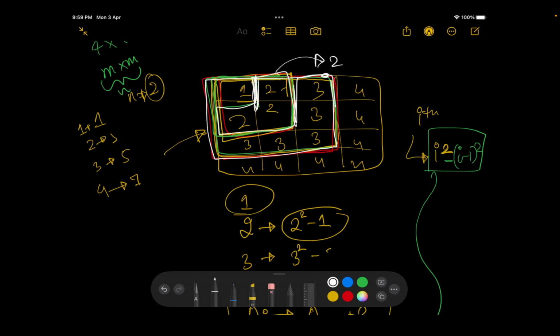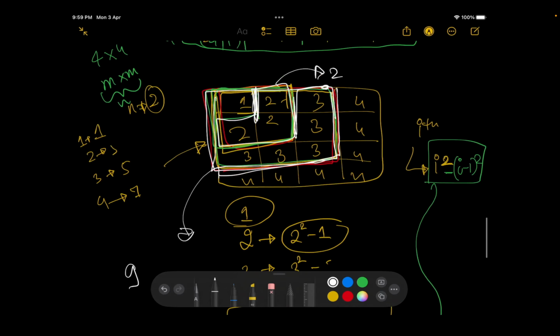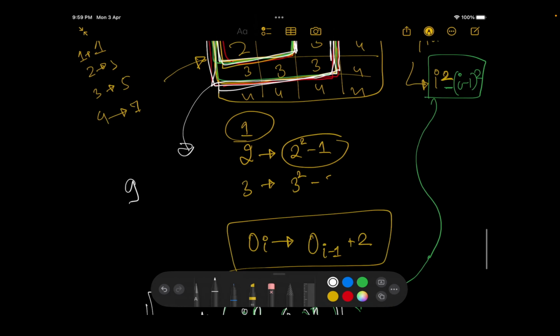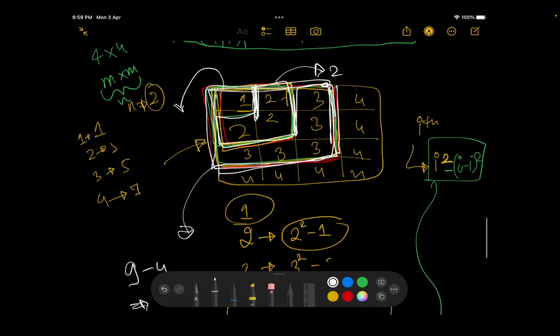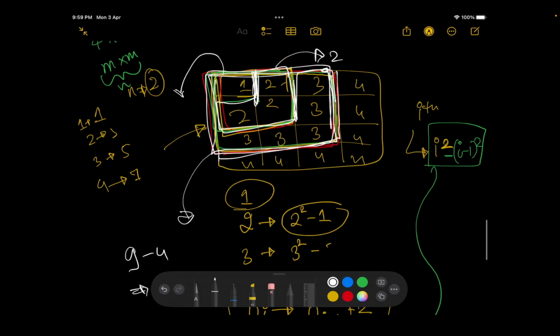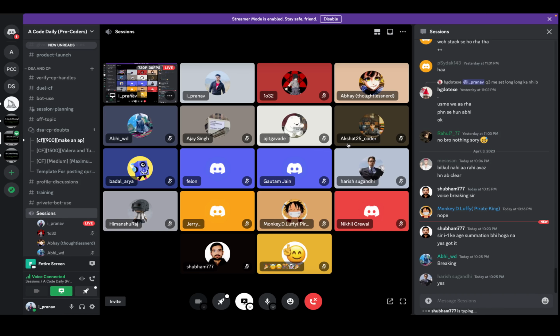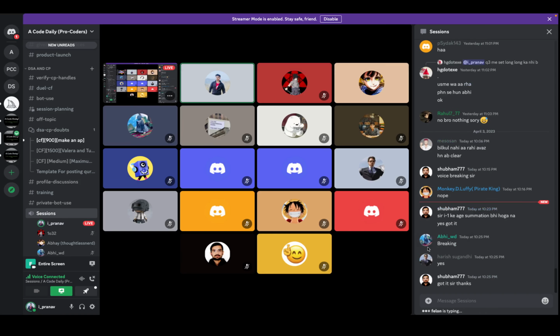For the ith term, the 3 actually has n boxes, or the square of this is actually n. The inner square is 4, or the square of 2 is actually 4. We can directly subtract from this and we'll get the actual value, so we can get the value 5 from it itself. So it's not summation. Make sense, Shubham? Cool.